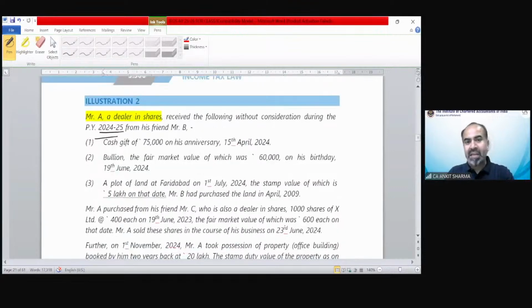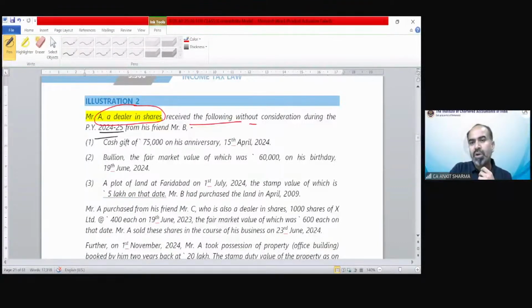So Mr. A deals in shares. There is a very interesting provision in case of gifts that if you are receiving any asset as stock in trade, then the section 56(2)(x) provision would not be applicable. Gift concept would not be applicable. So if he receives shares or anything like stock in trade, then the income from other sources provision would not be applicable. Remember this.